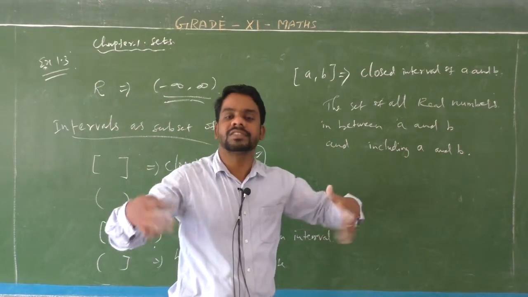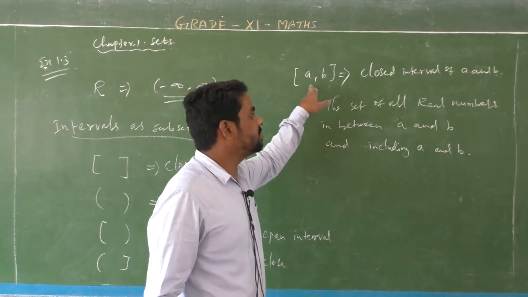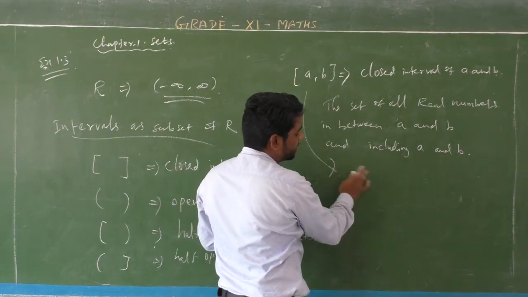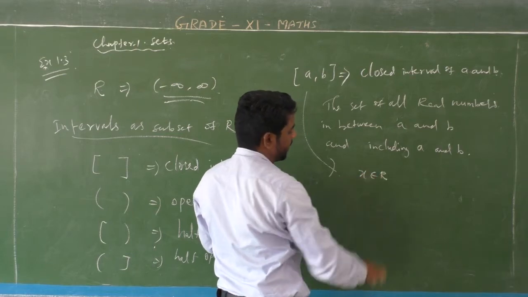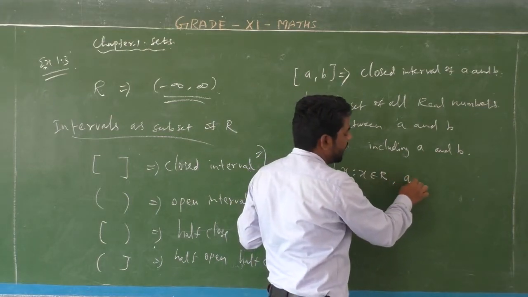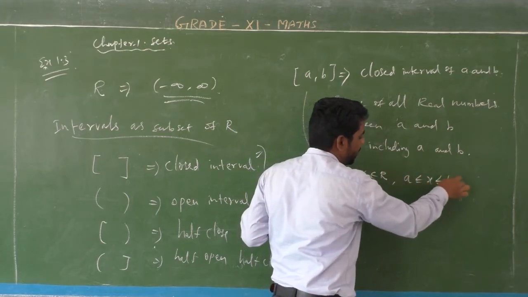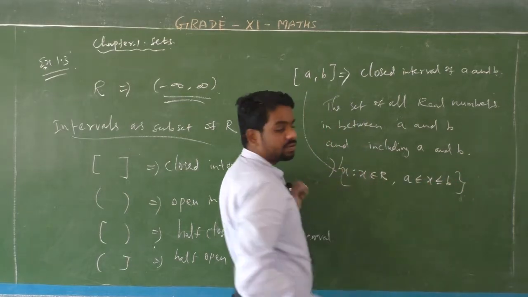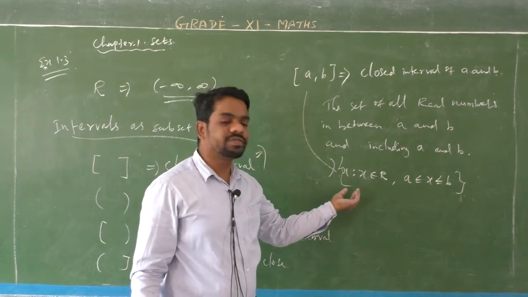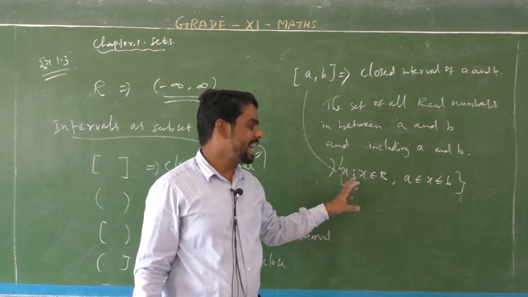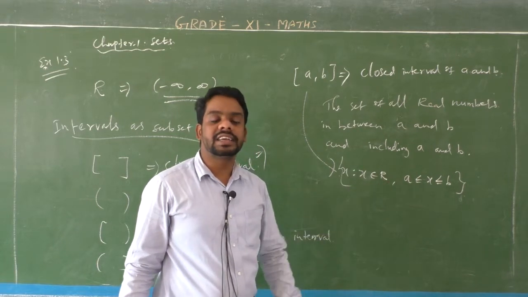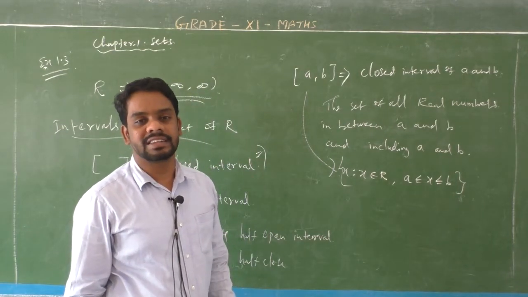So the end points நம்ம consider பண்ணிக்கிறோம். End points consider பண்ண. For example, it is simply written as: x such that x belongs to R, and the x value is a less than or equal to x is less than or equal to b. Okay? So closed interval of a comma b is written in the set builder form: x such that x belongs to R, a is less than or equal to x is less than or equal to b.